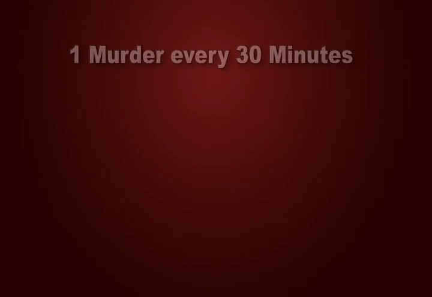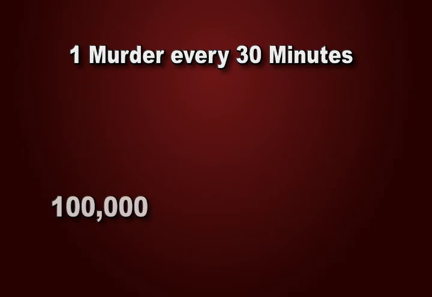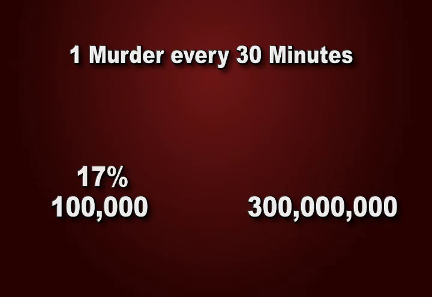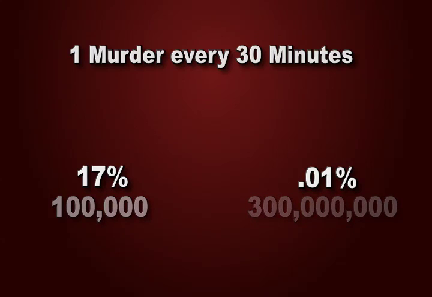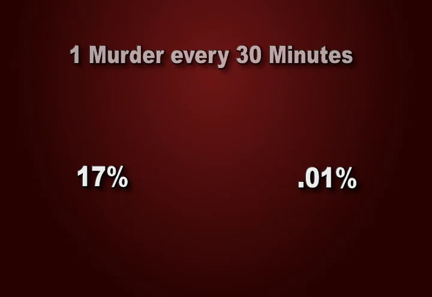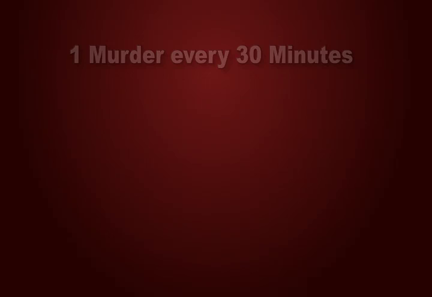For example, a death every 30 minutes is much worse for a city of 100,000 people than a country of 300 million. One would represent 17% of the population, while the other 0.01%. The loss of life is tragic. As a large society, we have to make difficult decisions based on complicated sets of values within the bounds of limited resources. If we wanted to look at these numbers again, it would be better to frame them with some other numbers for comparison.